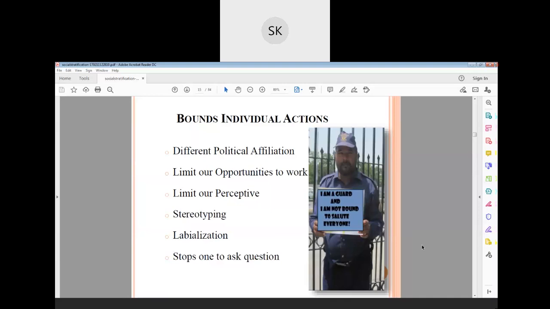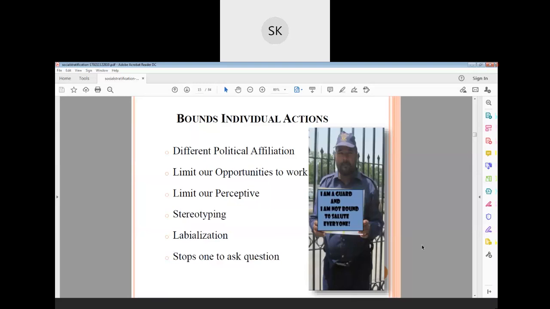Tell me, my dears, what will happen? Can you see the photo, right? The security guard is holding a board: "I am a God and I am not bound to salute everyone." This is not a real board. It is a morphed image, I know. I wanted to show you, that's why I took it.